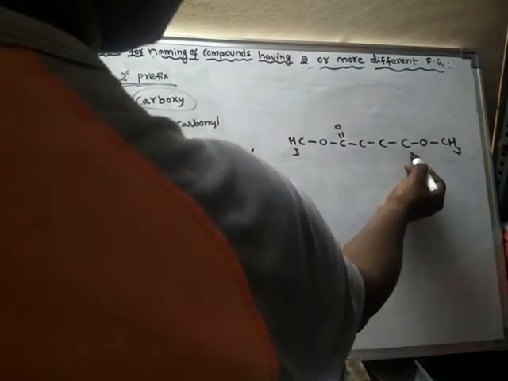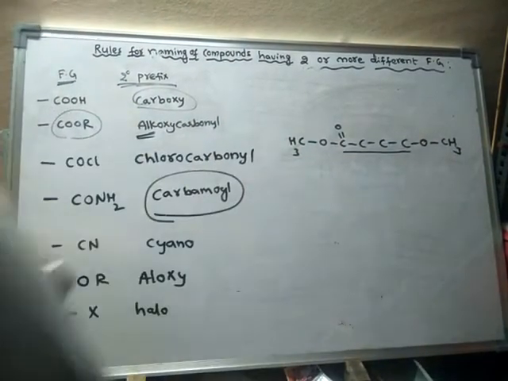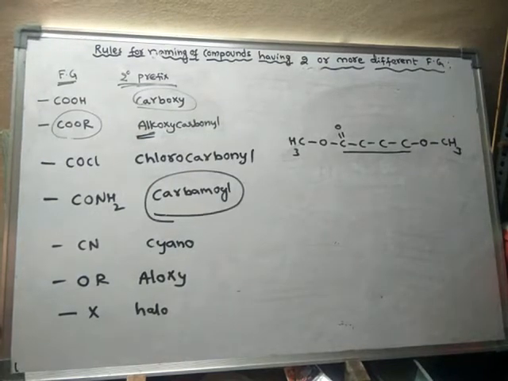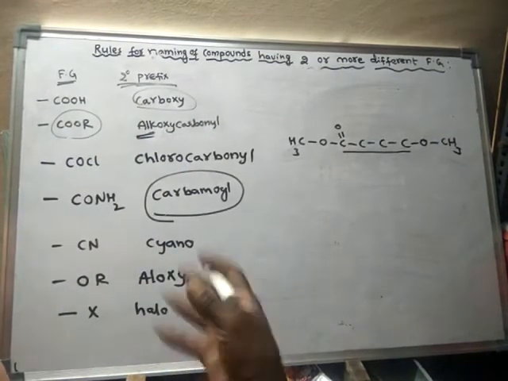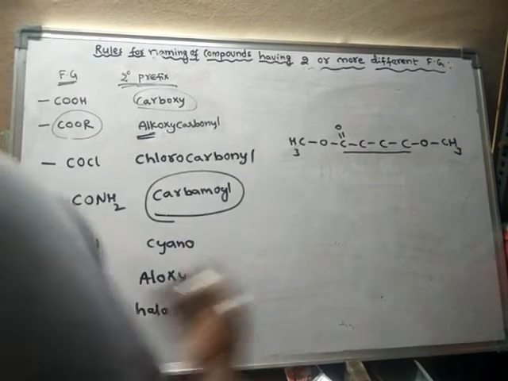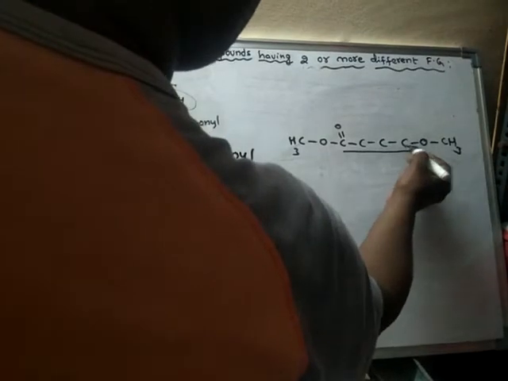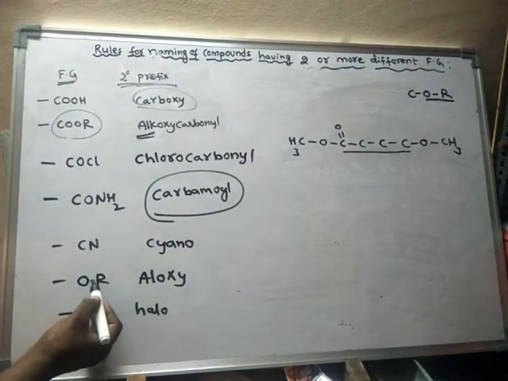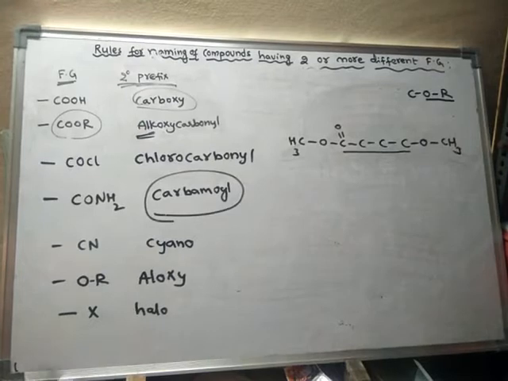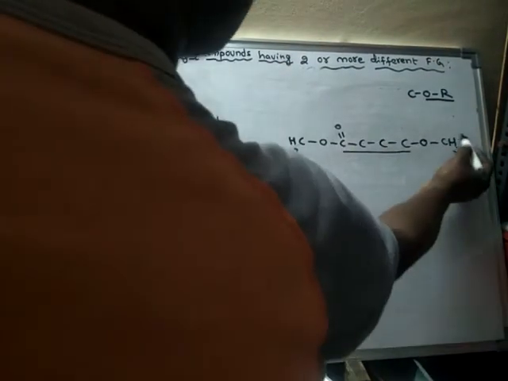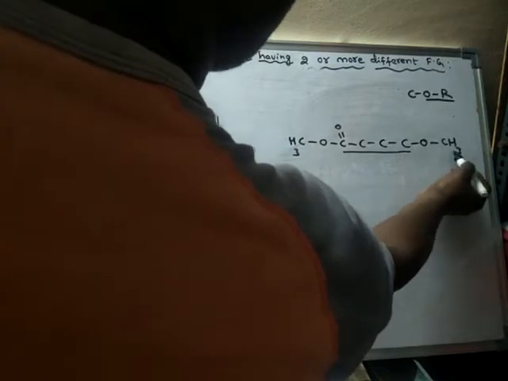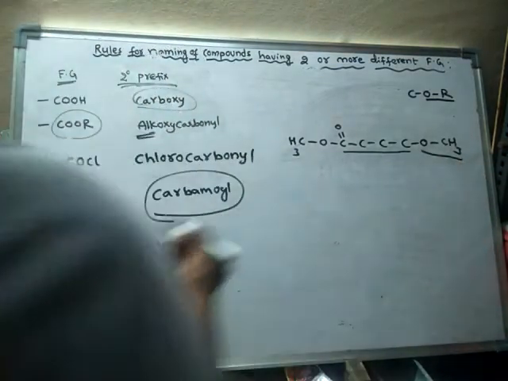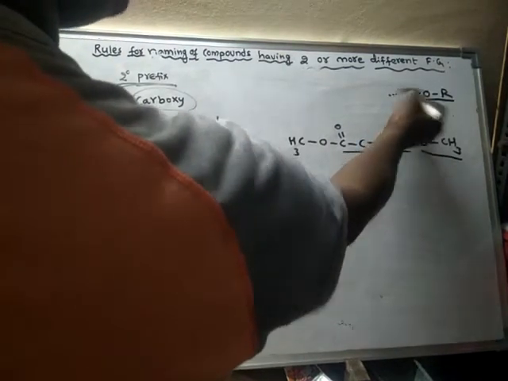Remember, this is the continuous carbon chain. This will become the parent. Now identify the functional groups. This is alkoxy. It is like this, RO. Between oxygen and R there should be a hyphen. R means alkyl; any alkyl, it may be methyl or ethyl. So here it is actually RO, and this is continuous.